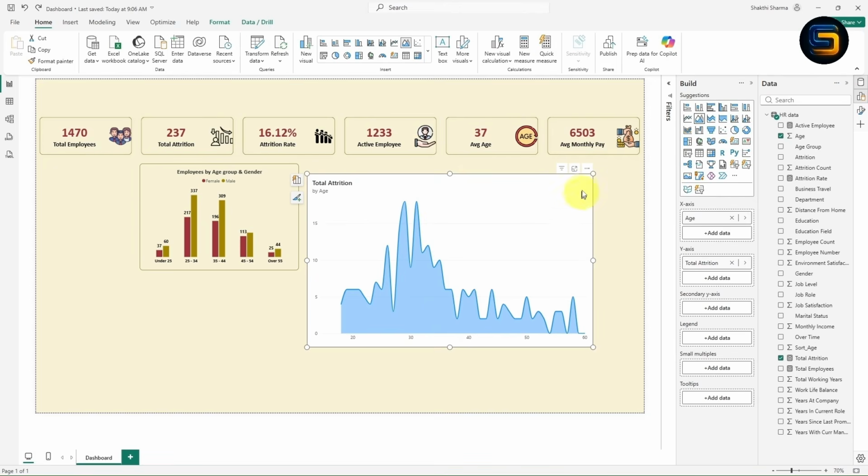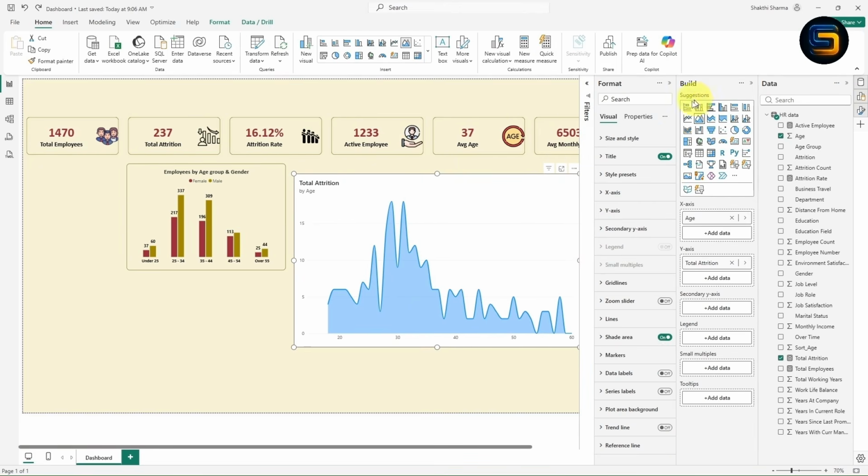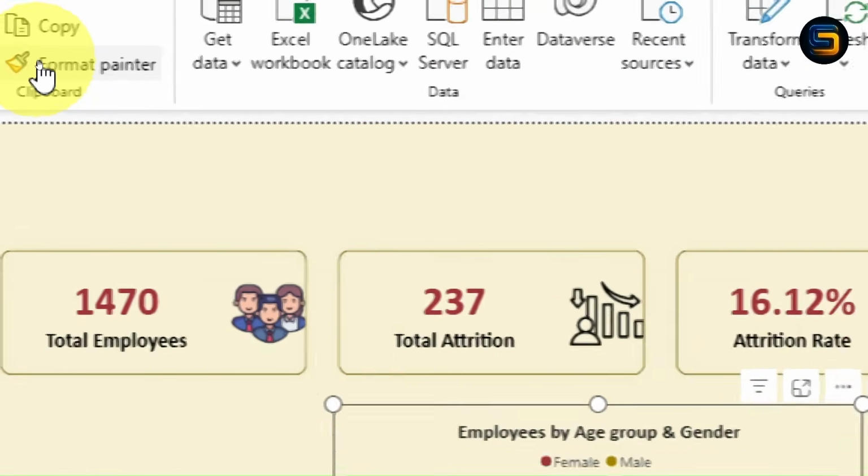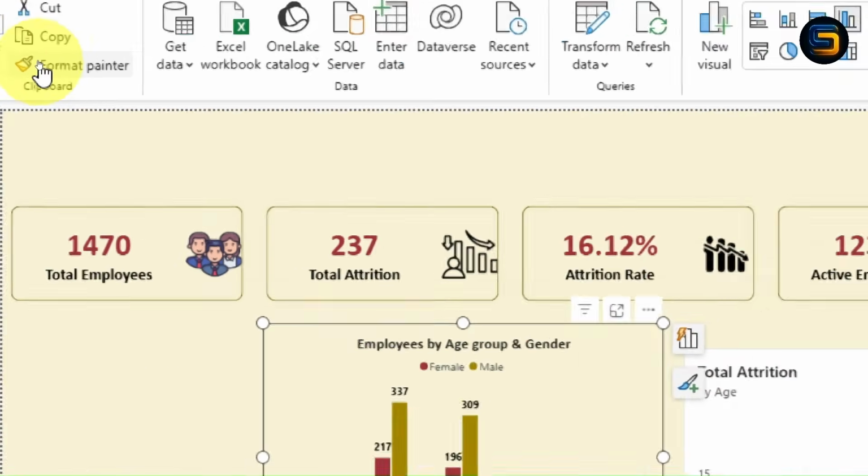If you want to give the formatting, again you need to apply all the steps, right? Now instead of applying all the steps, let me show you one powerful trick. Just select the previous chart, which is a column chart. Now inside the home tab there is one option, format painter. Let me zoom in. So basically this is the format painter.